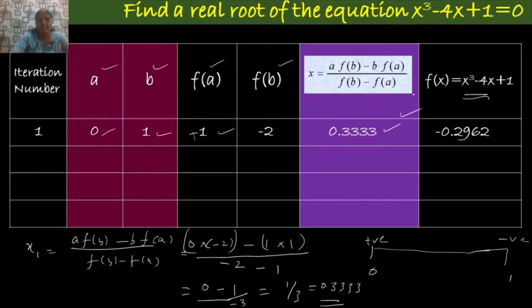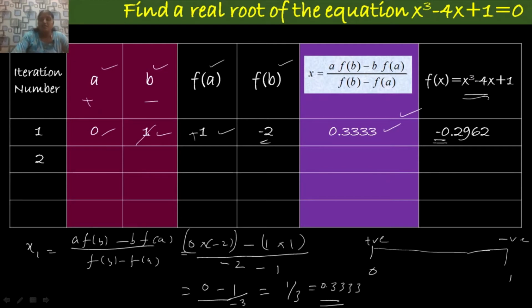Next, for the second iteration, since the value of f of x here is negative, we have to replace, because at the point a your f of a is positive and at b your f of b value is negative. So here our first approximation is 0.3333 and its corresponding function value is negative. If it is negative, definitely we have to replace the value of b.